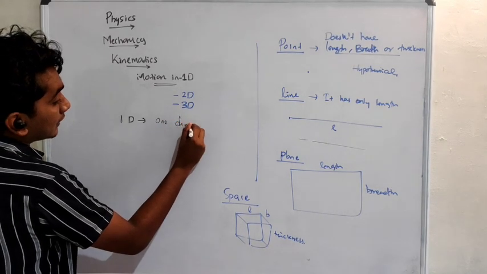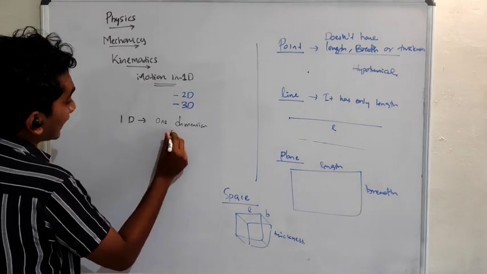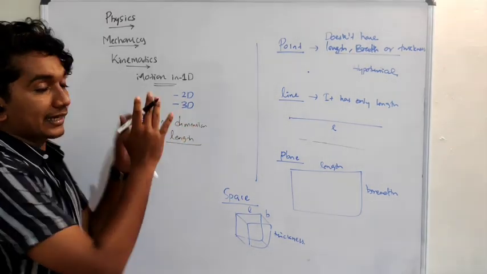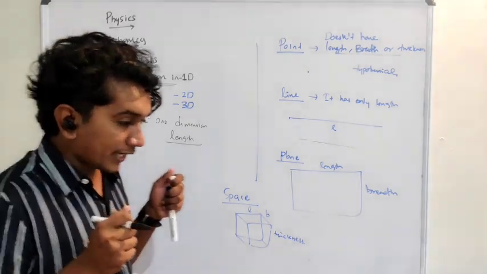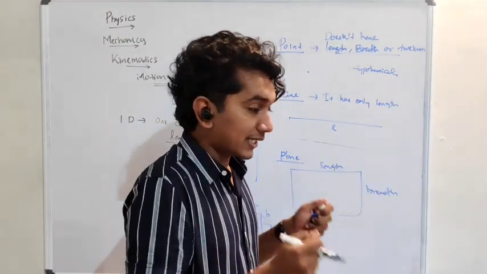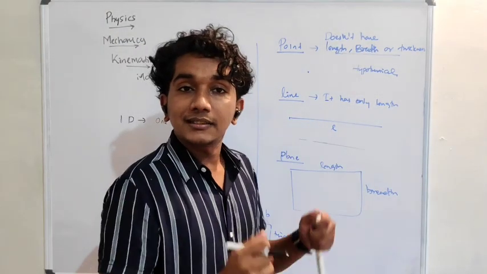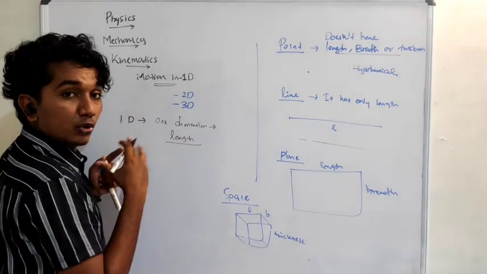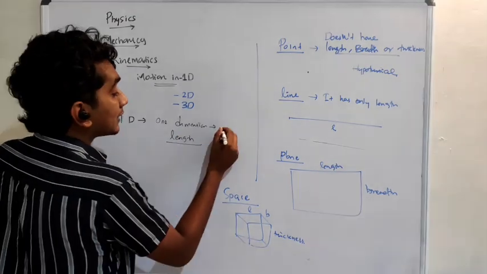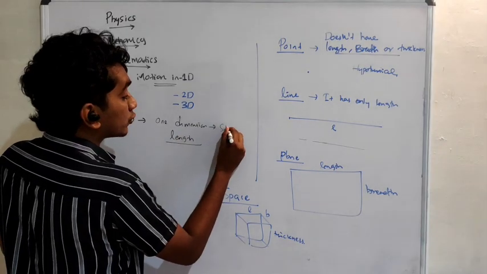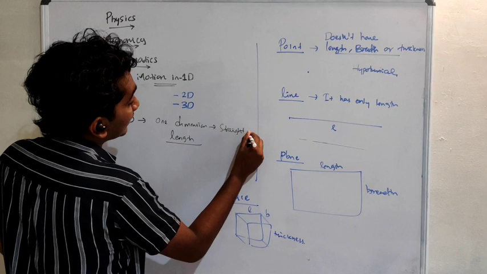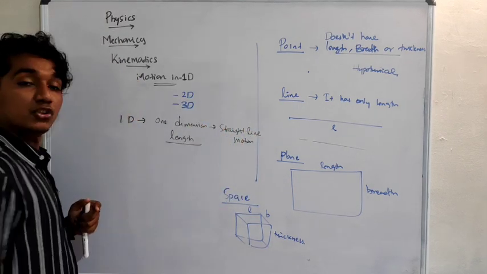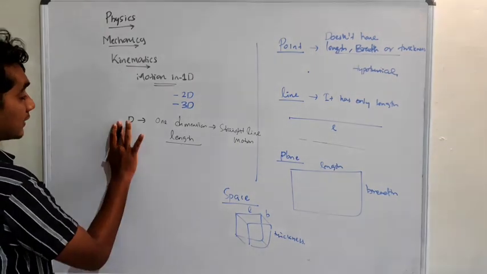For example, a body moving in a straight line is motion in one dimension. We also call it straight line motion. Okay.